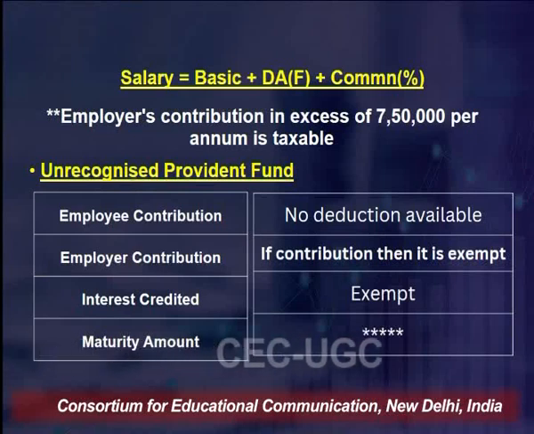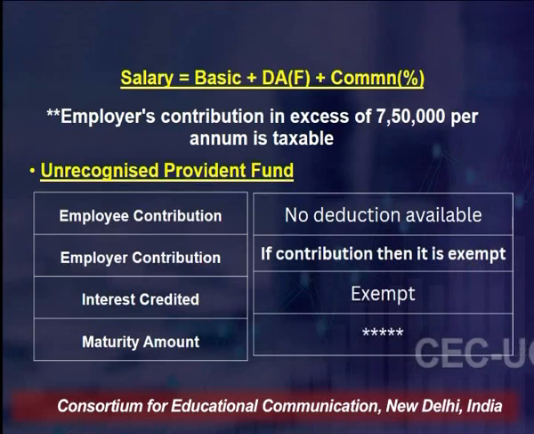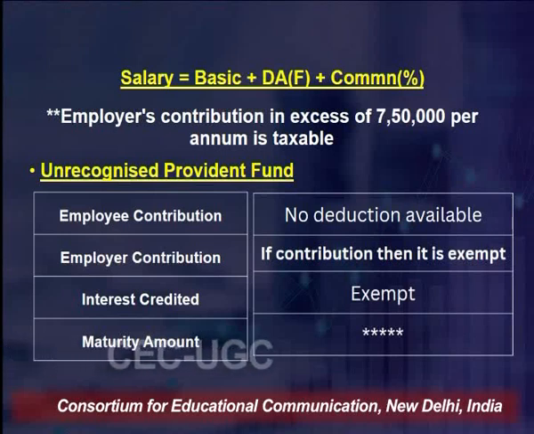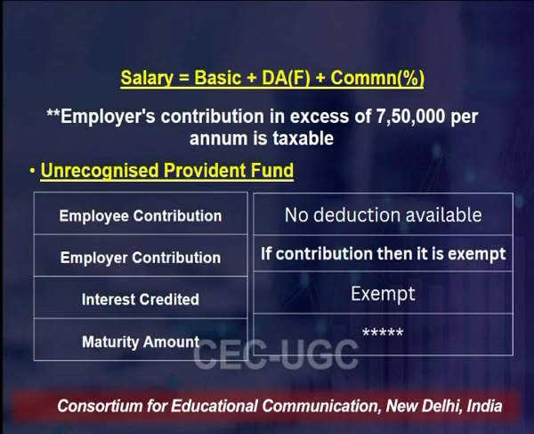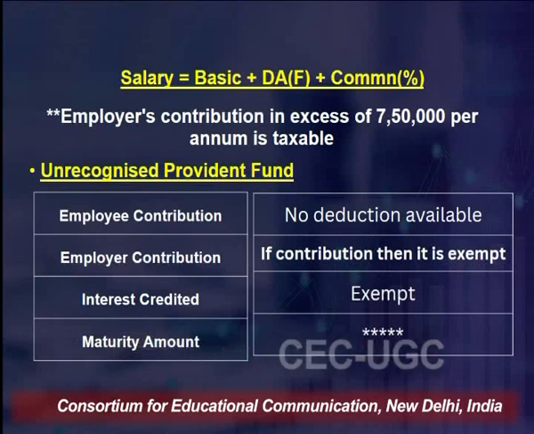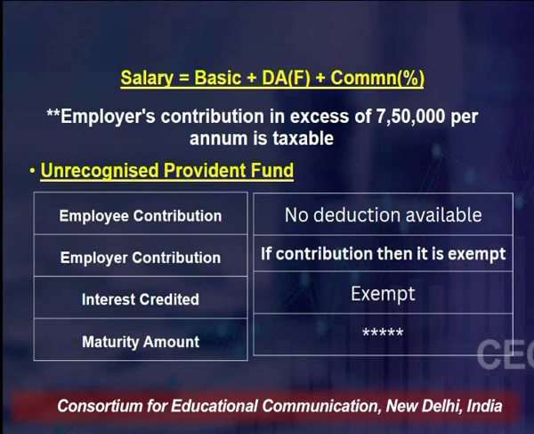Similarly, if we are talking about employer contribution, in those scenarios, if the employer contributes, then it will be exempted, because usually in such unrecognized provident fund accounts, the employer does not contribute. So this is the normal scenario. But in case your employer is contributing towards the unrecognized provident fund, then of course it is entirely exempted. Further on, the amount of interest that you get on such unrecognized provident fund accounts will be entirely exempted, right?